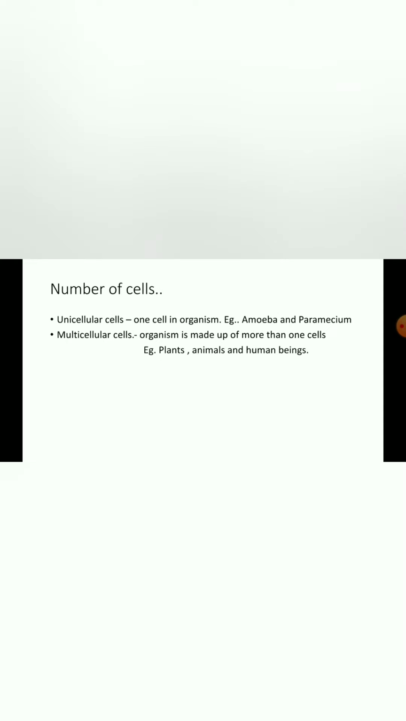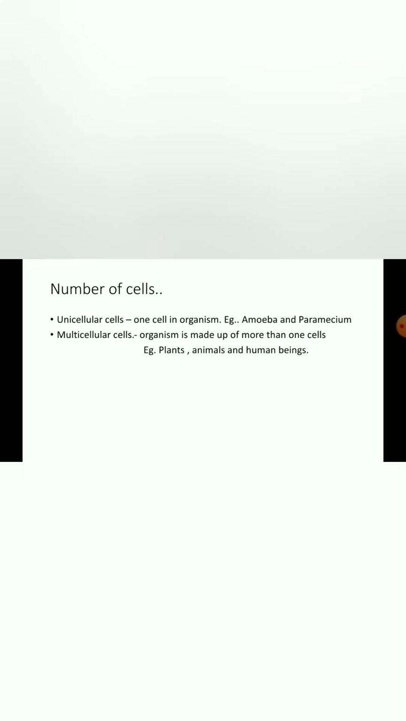On the number of cells, students, you can see basically two types of organisms: unicellular and multicellular. Unicellular means organisms that are made up of only one cell, such as amoeba and paramecium. Multicellular organisms are made up of more than one cell. Plants, animals, and even human beings are all multicellular. So plants, animals, and human beings come under the category of multicellular, and amoeba and paramecium, organisms made up of only one cell, come under unicellular.